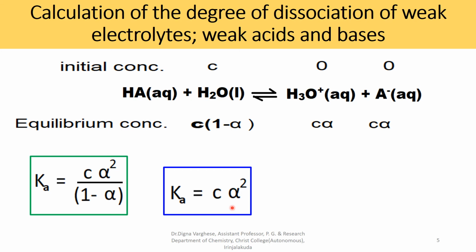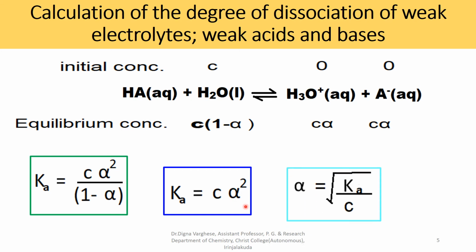By knowing the value of Ka and C, the concentration, it is possible to calculate the value of alpha, that is the degree of dissociation of a weak electrolyte. So alpha is equal to square root of Ka by C. So we can calculate the degree of dissociation of a weak acid by using the formula alpha is equal to square root of Ka by C.